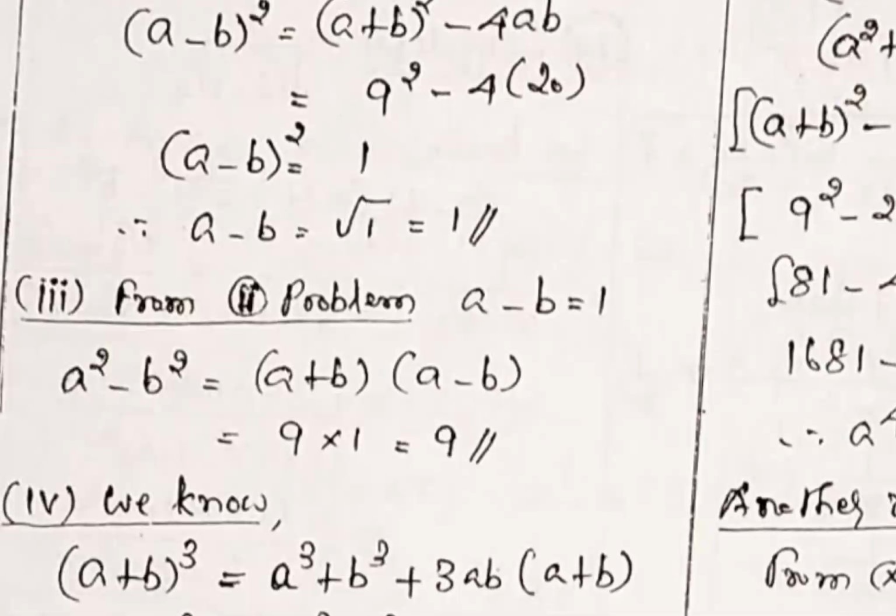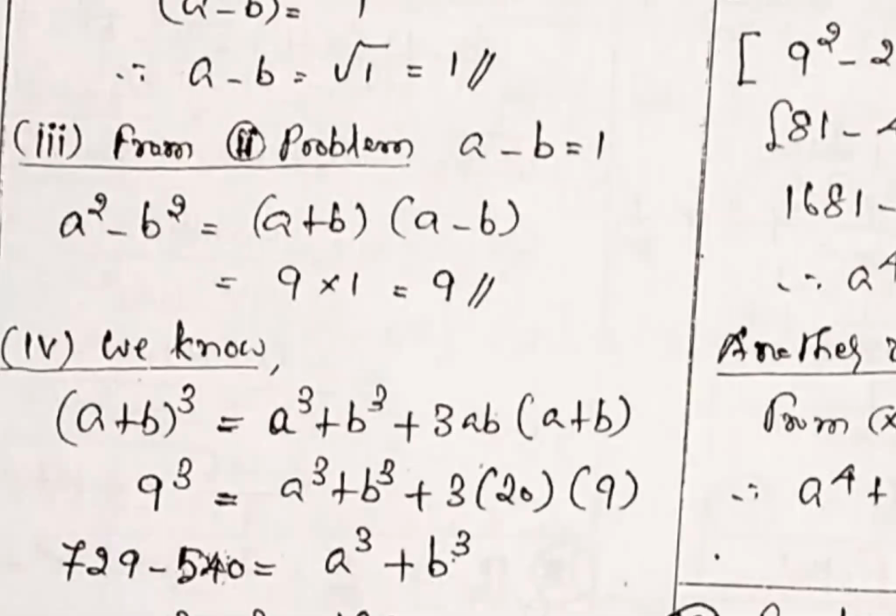So that's why I have written, from problem number 2, a minus b is equal to 1. So first do the second problem, get the value a minus b is equal to 1, and substitute and do the third problem. So it's 2 problems in one.